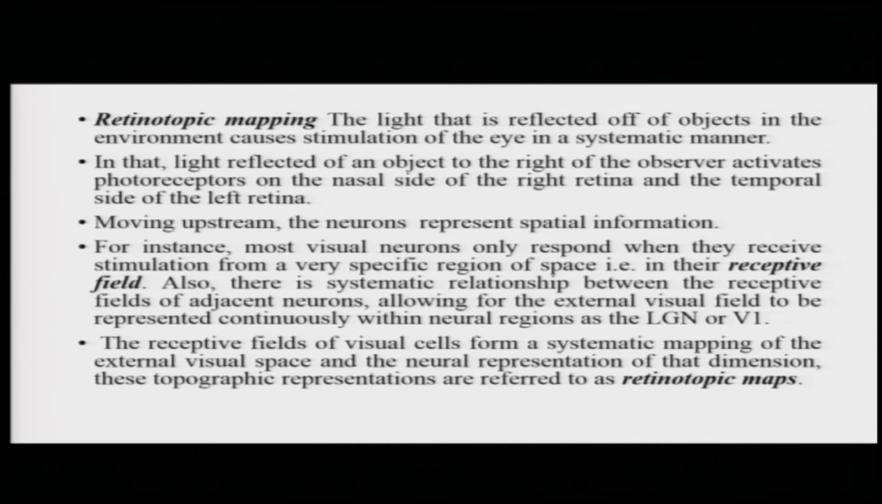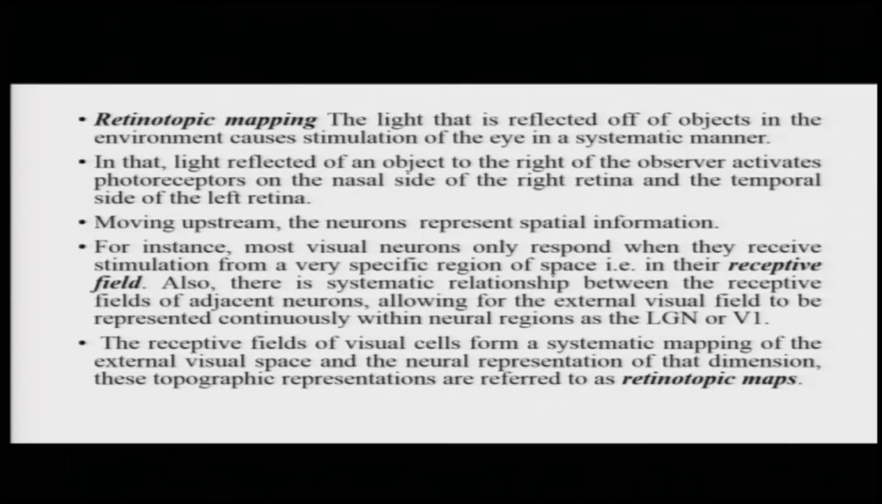Moving upstream, neurons represent spatial information. They represent information about the area of space where the visual stimulation is actually coming from. For instance, most visual neurons only respond when they receive stimulation in their specified regions, which are called their receptive fields. Also, there is a systematic relationship between the receptive fields of adjacent neurons. The entire visual field, the entire space outside, can be represented as a continuum by the help of these neurons.